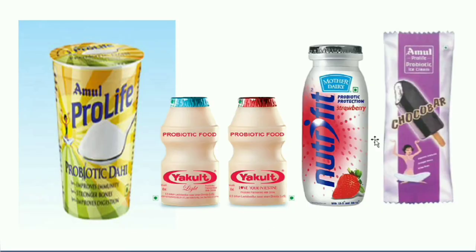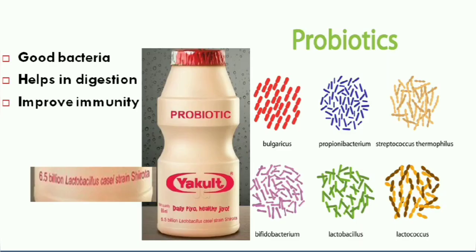So have you seen any of these food items? We might have seen at least this one in the TV ads, right? Do you find a common factor among these three pictures? Probiotic. If you have seen, all these pictures have a common word, probiotic. Nowadays it became a common thing to have probiotics in our daily food items. This is because probiotics are made up of good bacteria.